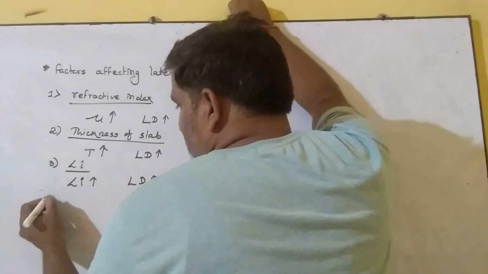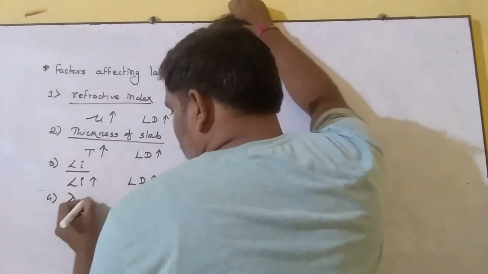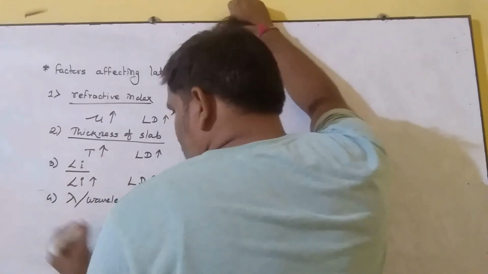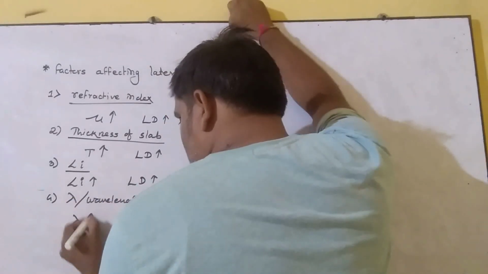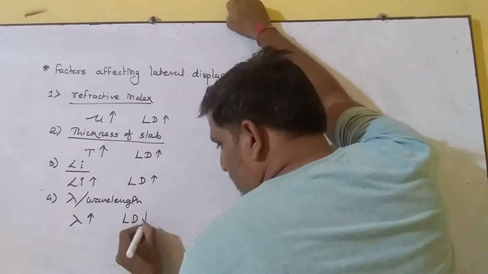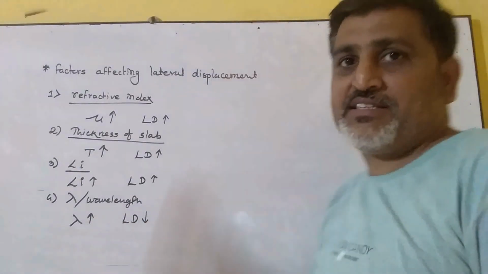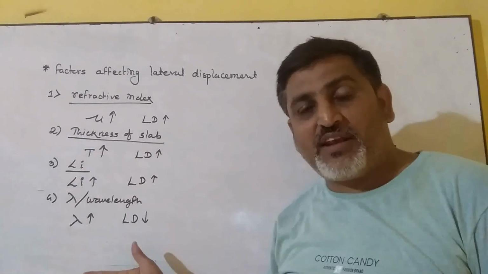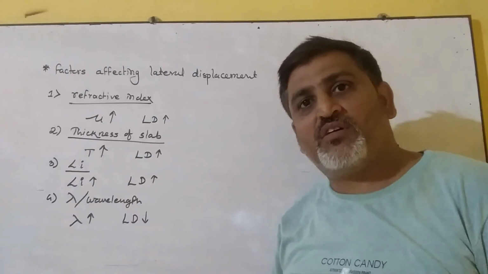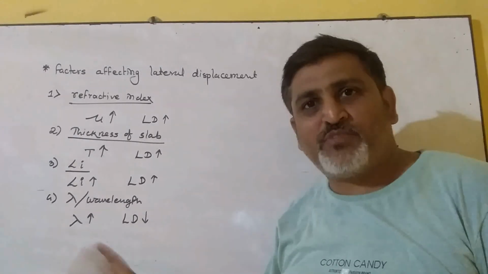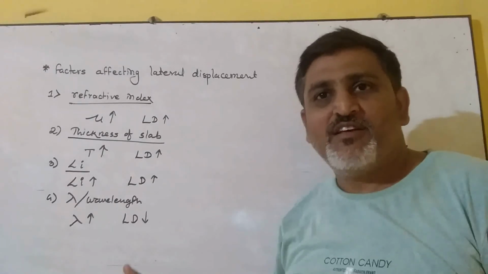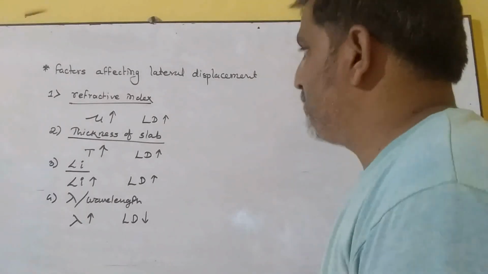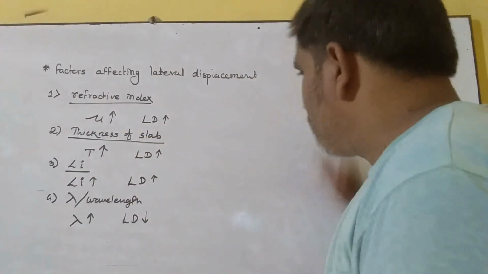The fourth factor is lambda, or we can say wavelength. Here we find that if wavelength increases, then lateral displacement decreases. Means lateral displacement is lesser for the red color while it is more for the violet color. So in case of color, if it is asked, then you should remember what I just discussed. So these are the factors affecting the lateral displacement.